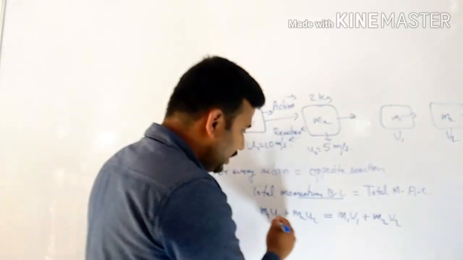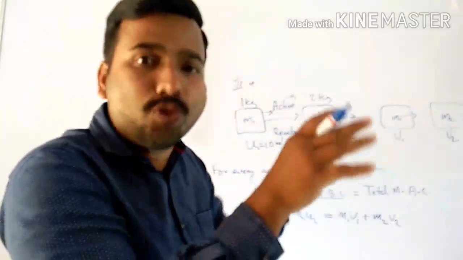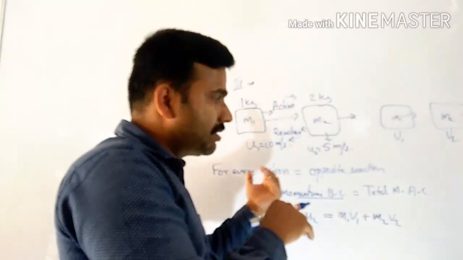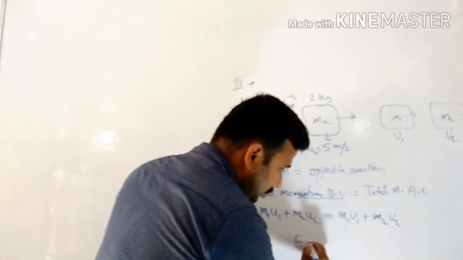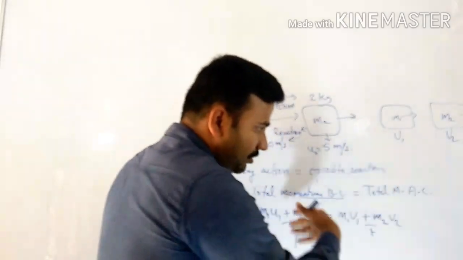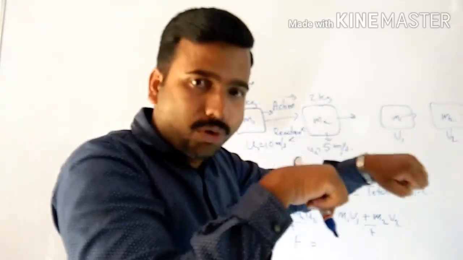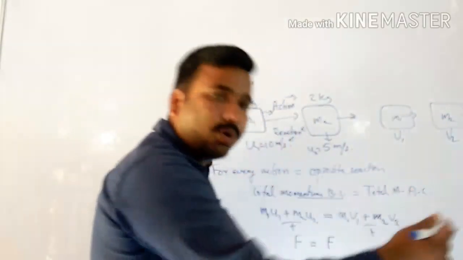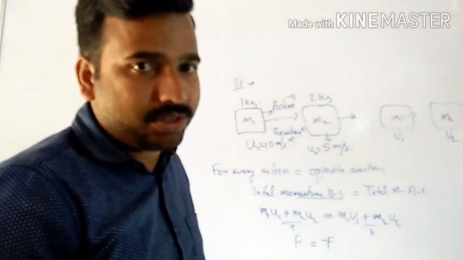There is an exchange of force between these two situations. If you take force as the rate of change of momentum before and after the collision, these two forces will be equal, but the direction will be opposite.